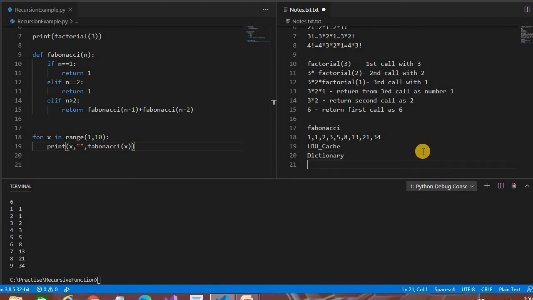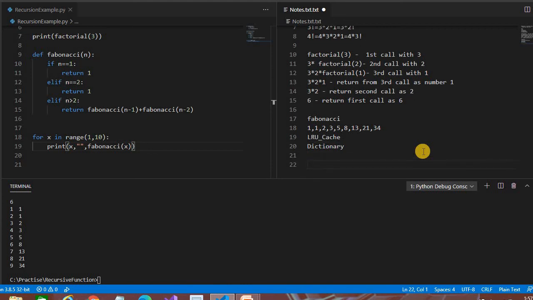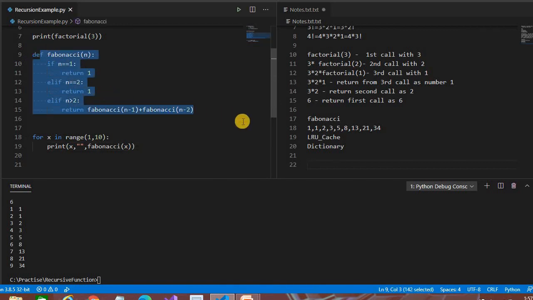What are the benefits of recursion? For the advantage, you can say the code looks clean, and complex tasks can be broken down in a simple way. See here, in 4 lines of code we have implemented the Fibonacci series. The disadvantage is that it is hard to follow. If you don't understand correctly how recursion works, it's very hard to debug the code also.